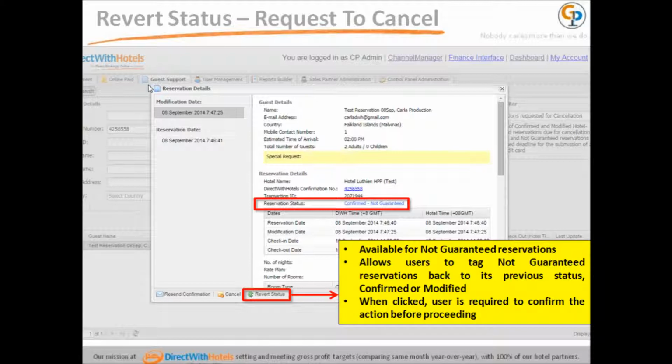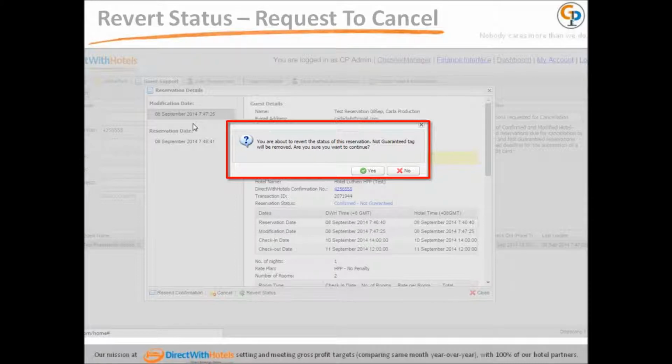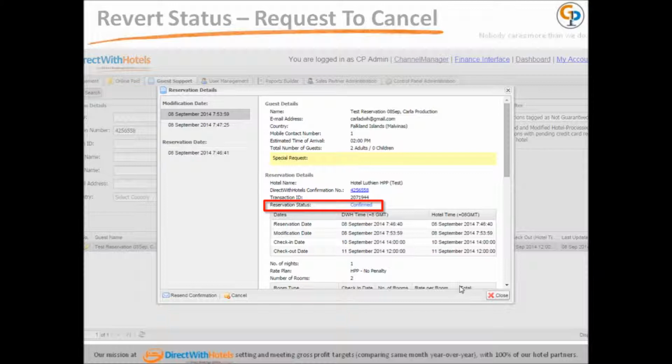This is available for not guaranteed reservations. It allows users to tag not guaranteed reservations back to its previous status, confirmed or modified. When clicked, the user is required to confirm the action before proceeding. A pop-up window will appear with a warning. The reservation status is changed.